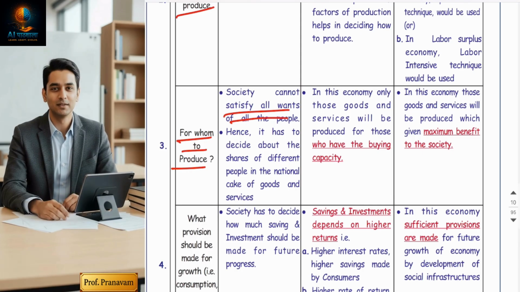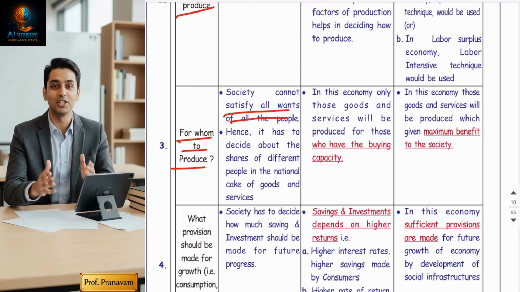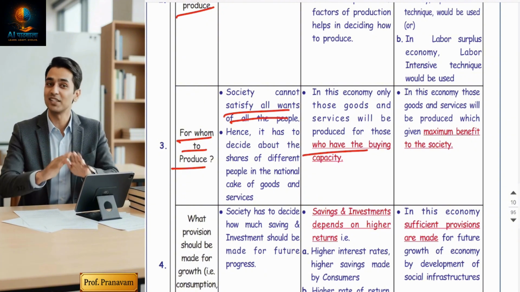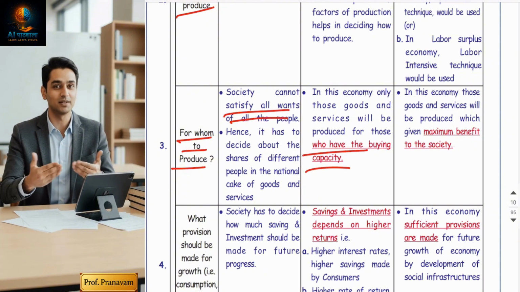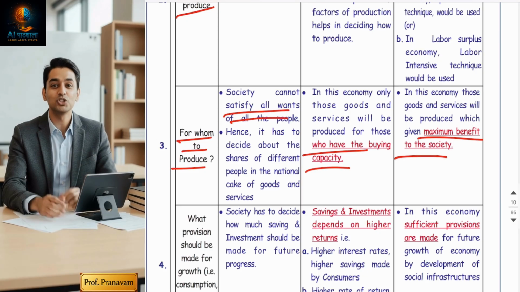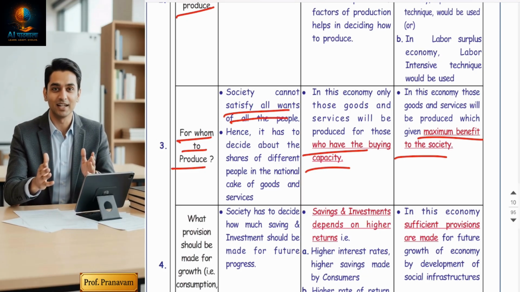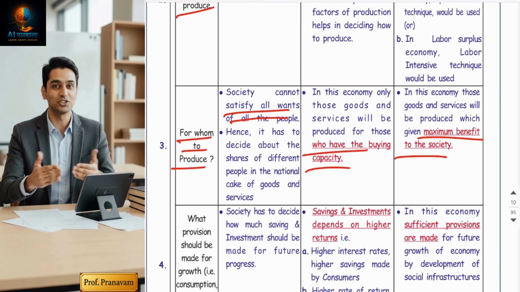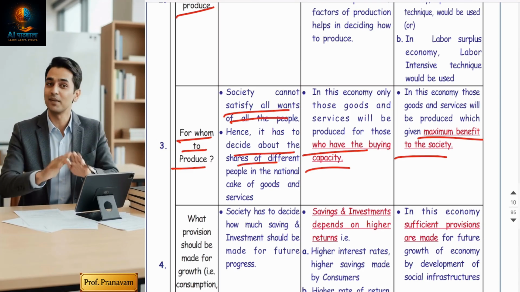In a capitalist economy, goods go to those who can afford to pay, and in a socialist economy, goods are distributed for social welfare. We'll discuss this in detail later. So this problem deals with distribution of income and wealth.